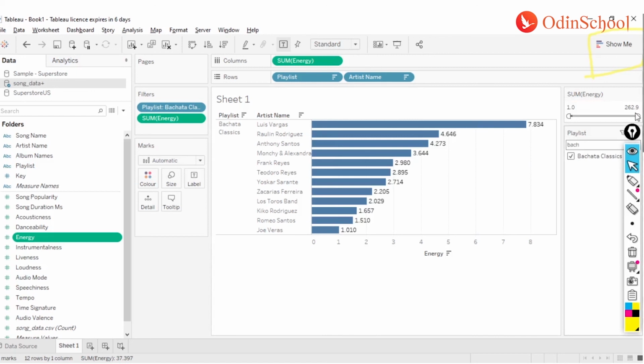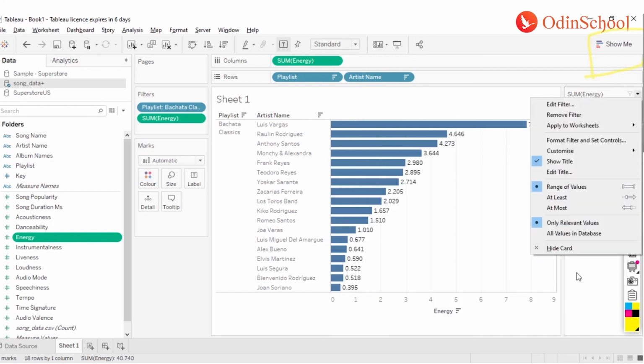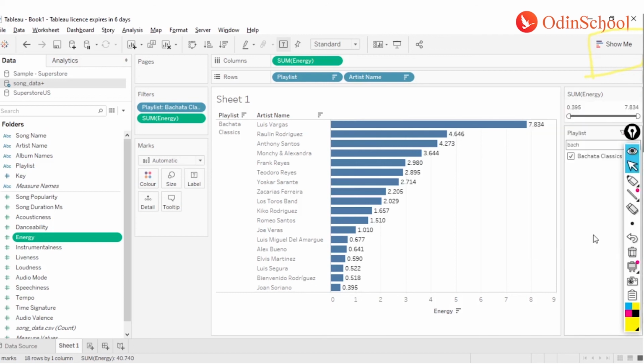And okay, it doesn't appear over here, my bad. But yes, we can do that as well, and I'm going to show you how that happens. So for now, if I remove the filter, I got it from 0.395 to 7.83, which is the normal behavior, but I think it is now using only relevant values. All right, so that's about your measure filter, guys.